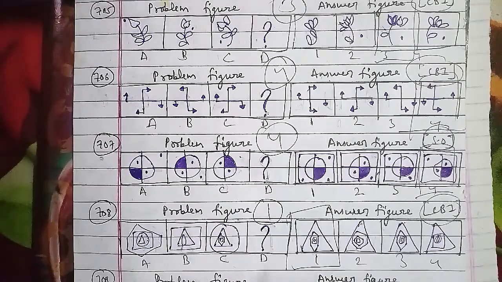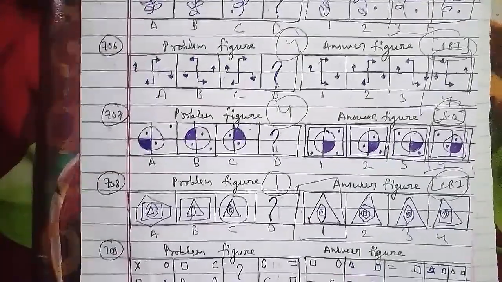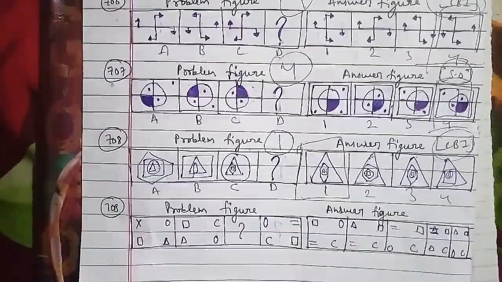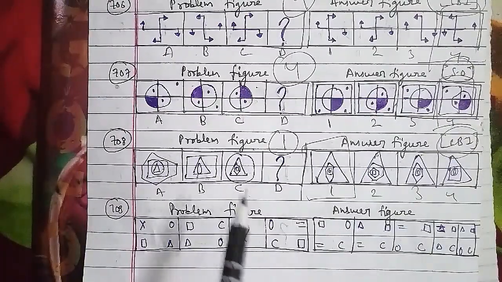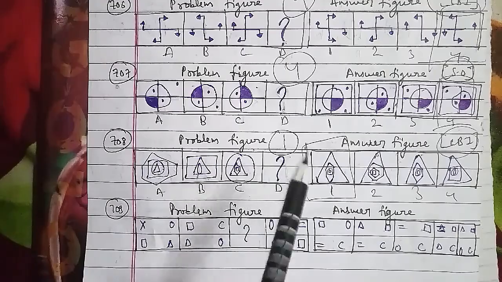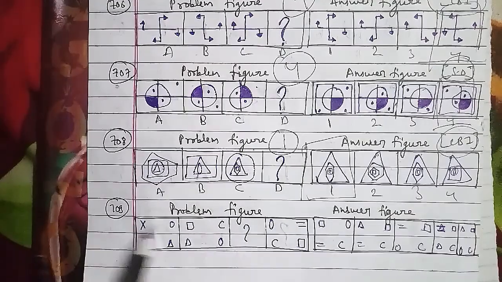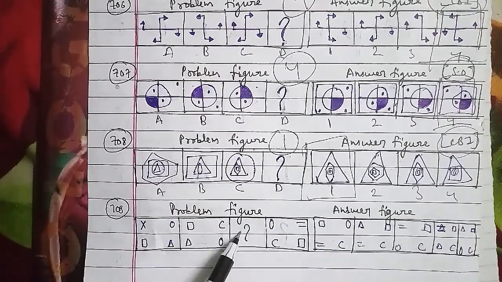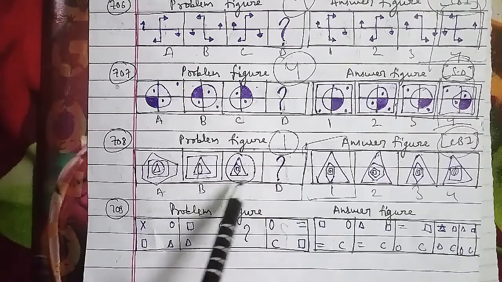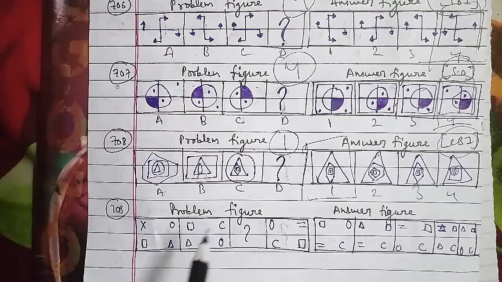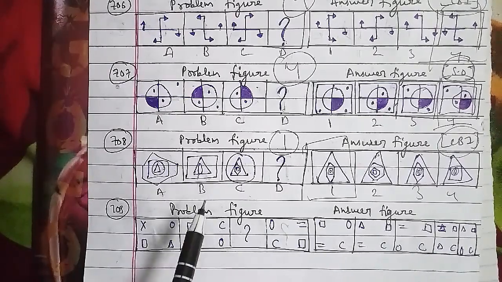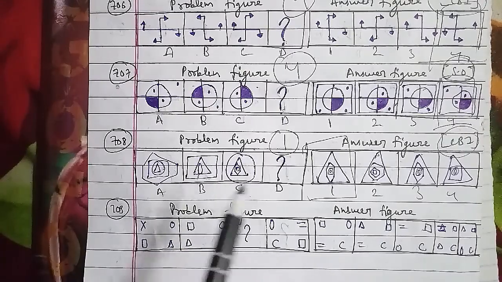Clearly, each of the symbols moves one step clockwise in every step, and the symbols get replaced by a new symbol one by one in an anti-clockwise direction. Thus, to obtain figure C, the symbols in B should move one step clockwise, and the triangle should get replaced by a new symbol. So in this case, the answer would be the third figure. That will be the right answer for this question. Okay, so that is your right answer.